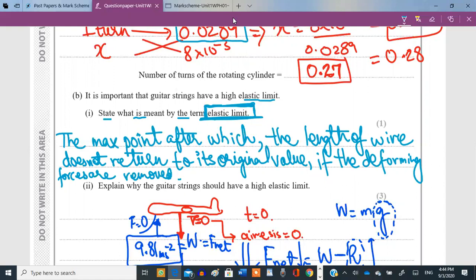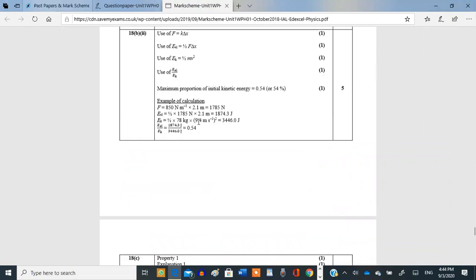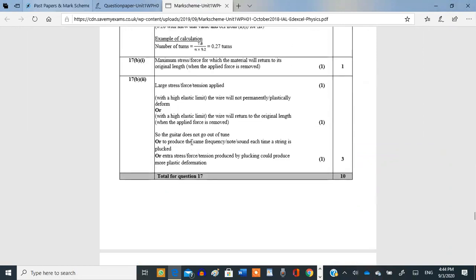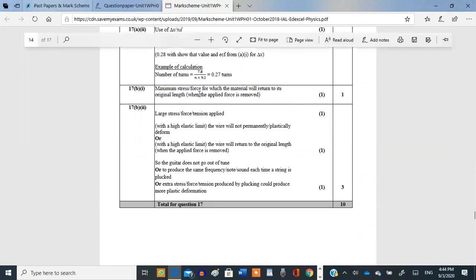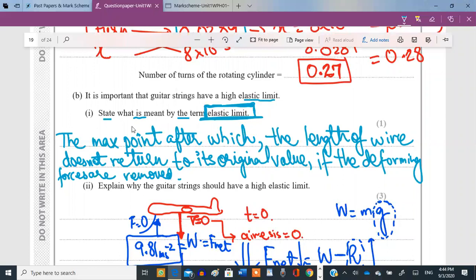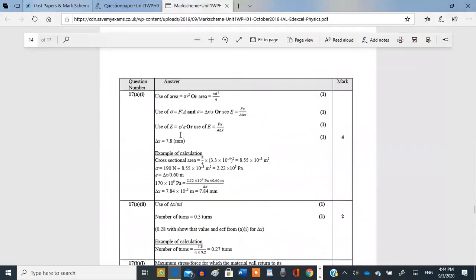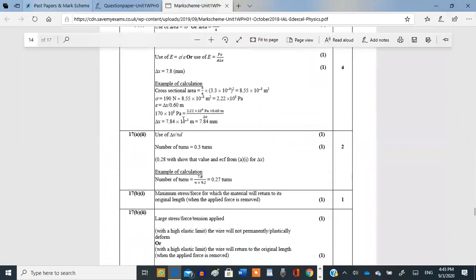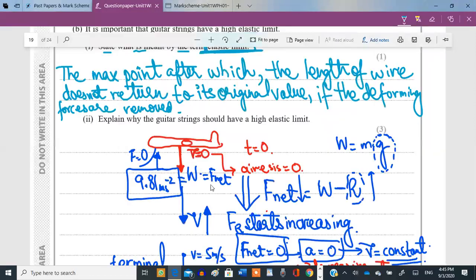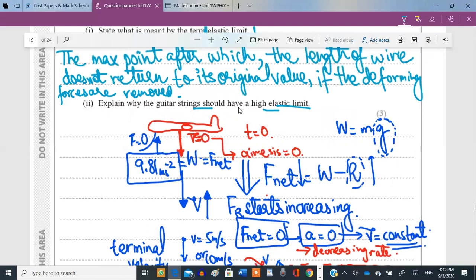Okay, so for the definitions, let's look at the marking scheme as well. Maximum stress of which the material will return to the original length when the applied force is removed. Yeah, that's the same thing. The maximum point after which it will not return back to its original value. Then after this part, explain why the guitar string should have a high elastic limit.